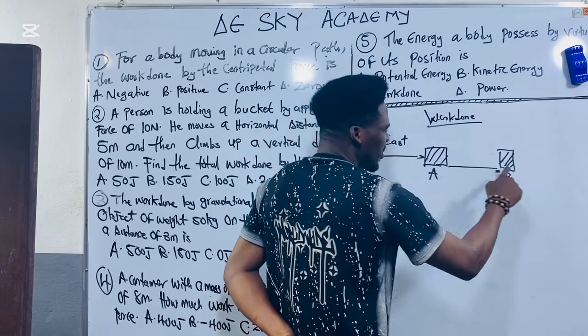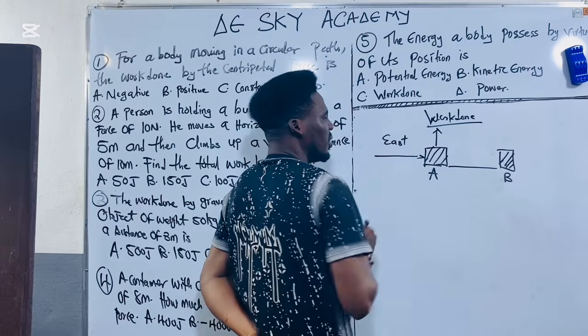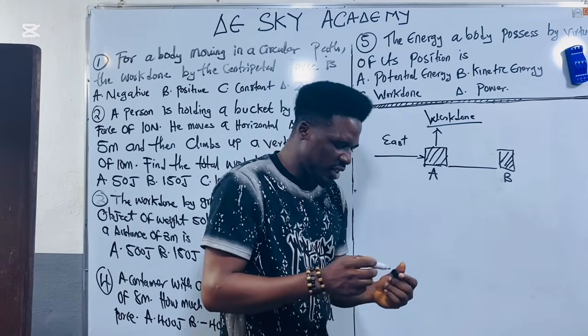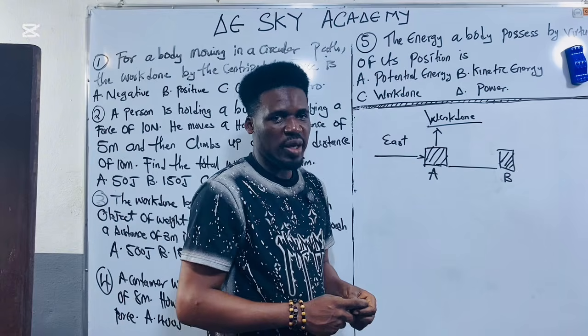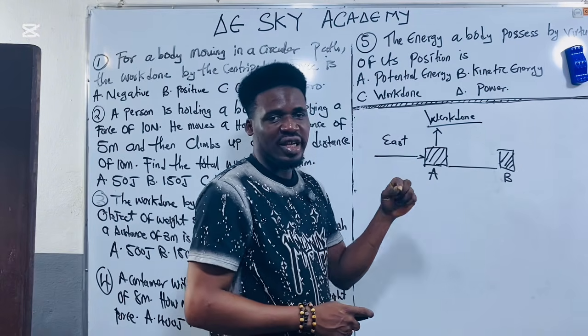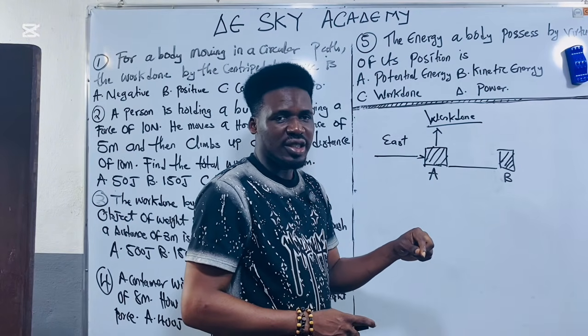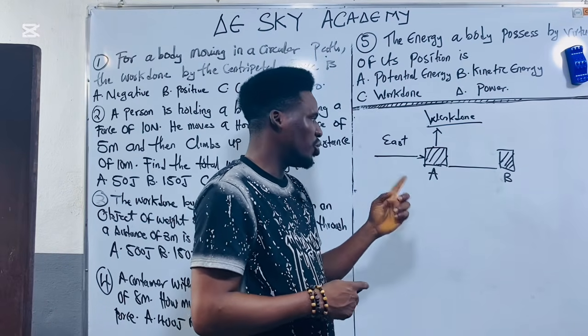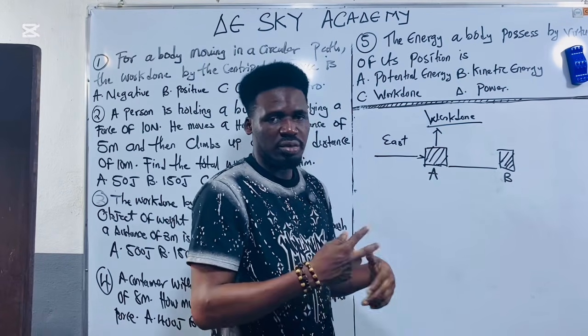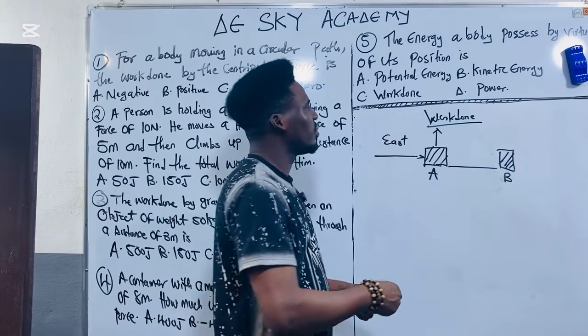And instead of this body moving this way, the body started moving up. If the body starts moving up, my dear, work is not done. Why? Because the direction of the force and the direction of the motion of the body is not parallel, they are perpendicular. But I'm going to prove that while I'm trying to understand the concept of work done.